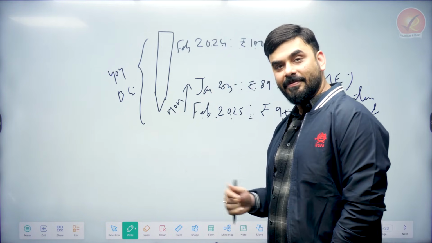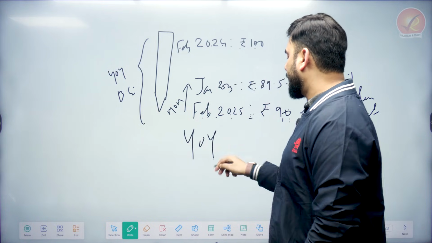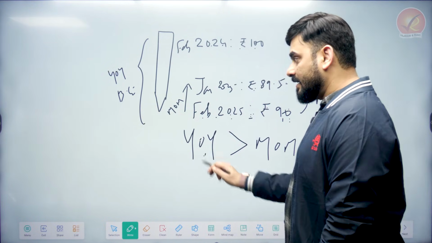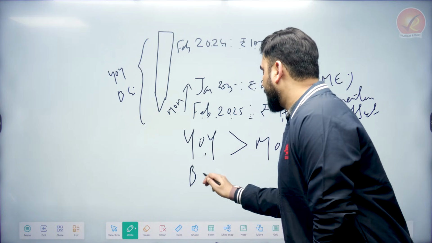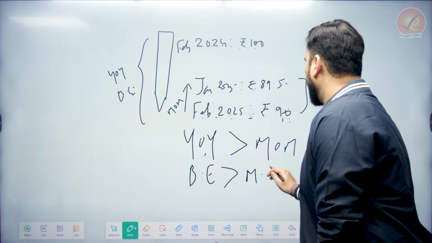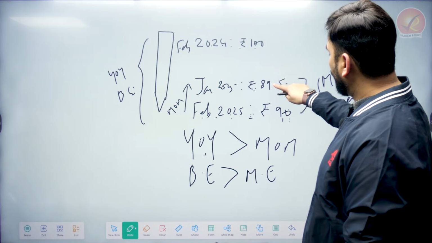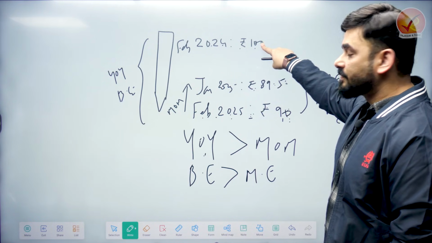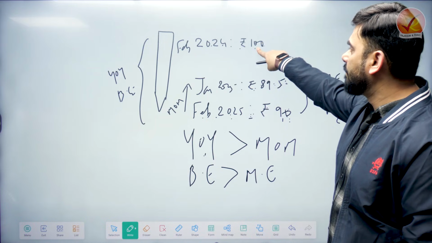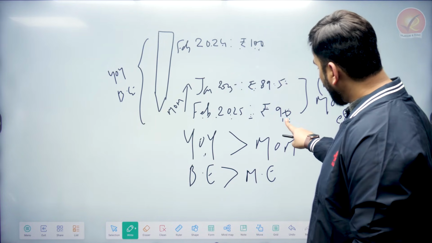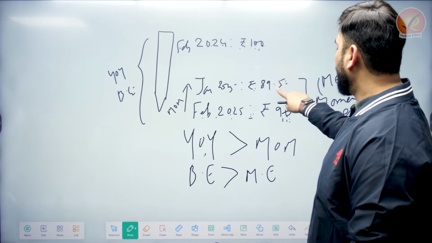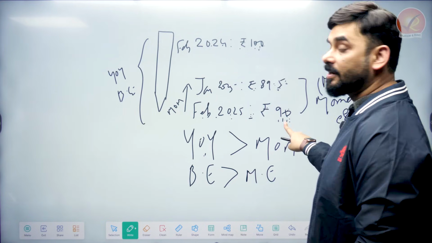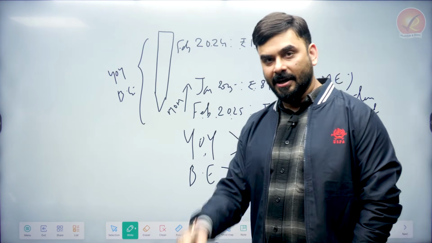So in this case, which effect dominates, bacho? Year on year effect dominates the month on month effect. What is this year on year effect called? Base effect. So base effect dominates the momentum effect. So even though momentarily the price has increased, because in 24 the price was very high, we started with a big base which is 100. So now this 90 rupees looks very small, but momentum effect says 89.5 became 90, but base effect says 100 has become 90. Base effect looks more significant.